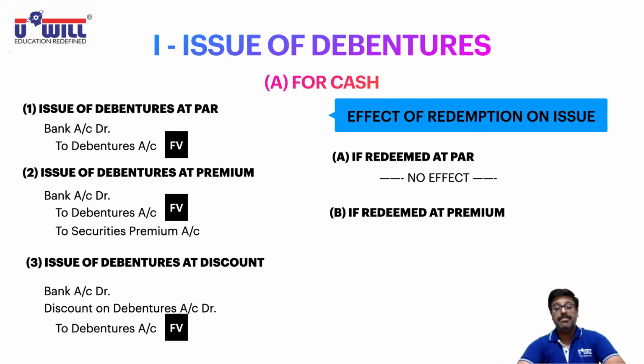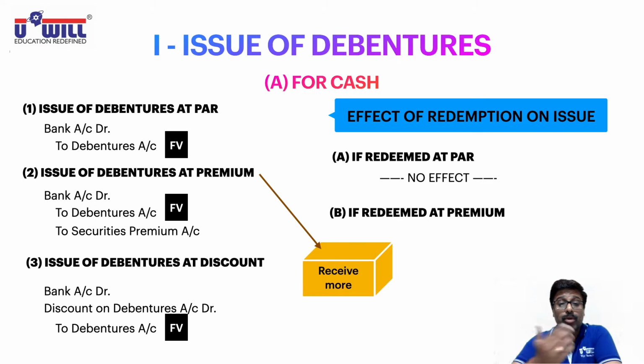Now if redeemed at premium. Now just don't write, be attentive. What is this premium which the company collects at the time of issue of debentures? When the company issues the debentures and collects the premium, they are going to receive more amount. But if you are redeeming at premium, it's opposite. Now you are paying more money. So if you are going to redeem at 10% premium, then 100 rupees you borrow right now, but you will repay 110 after 5 years. Here you are going to pay more.